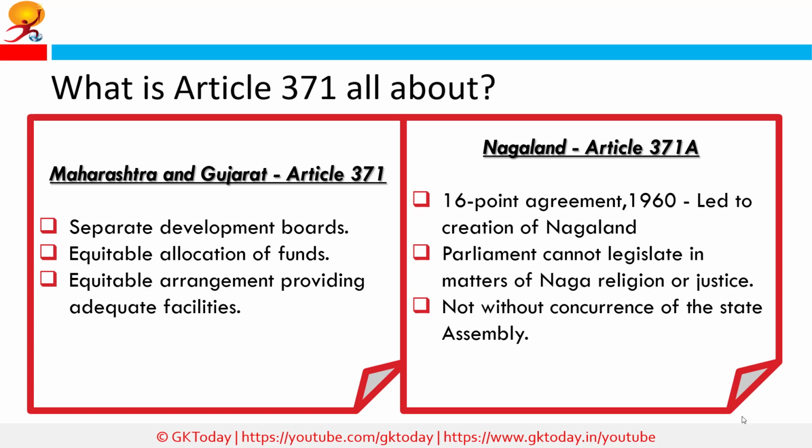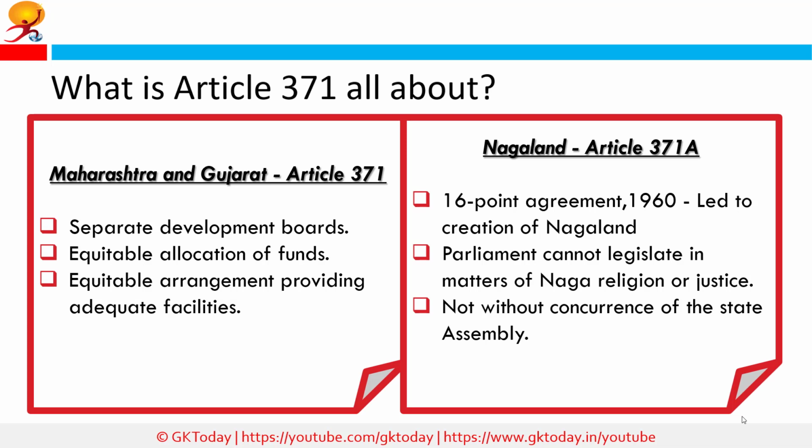How is the article applied to different states? Article 371 is applied to Maharashtra and Gujarat. Governor has special responsibility to establish separate development boards for Vidarbha, Marathwada, and the rest of Maharashtra, and Saurashtra and Kutch in Gujarat. He has to ensure equitable allocation of funds for developmental expenditure over the said areas and equitable arrangement providing adequate facilities for technical education and vocational training and adequate opportunities for employment under the state government.